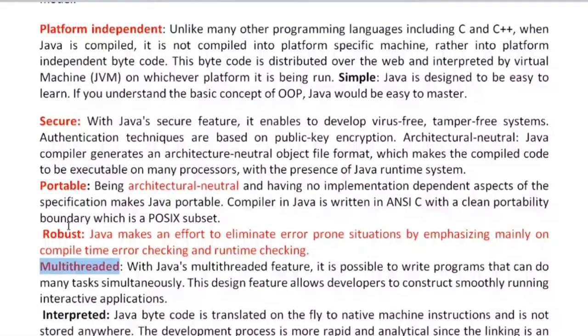Robust means there are two terms: one is error, another is exception. So what is an error? It is a bug generated while running or compiling a program that cannot be handled. Just mark my words. That is known as an error. But an exception is similar to an error and can be handled at compile time and run time.